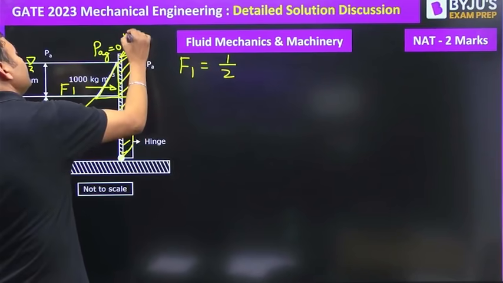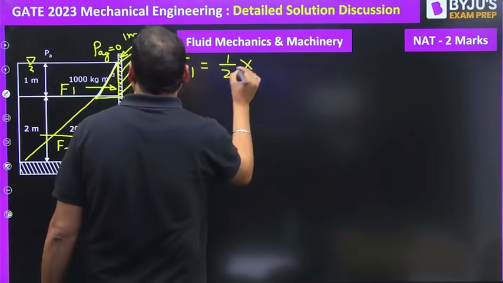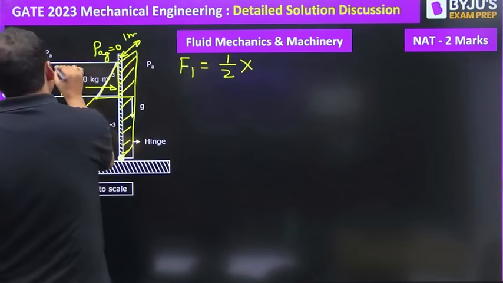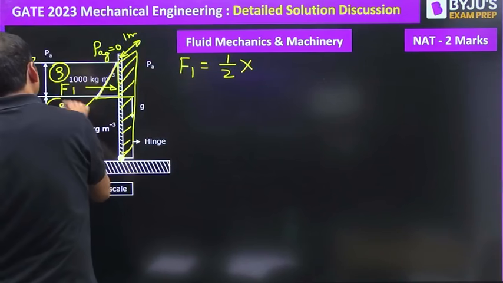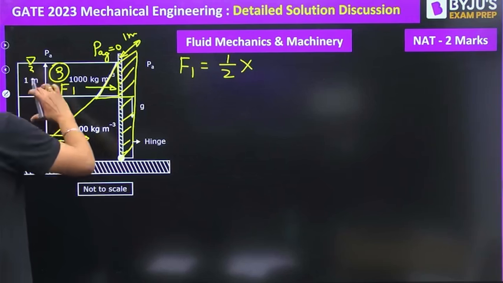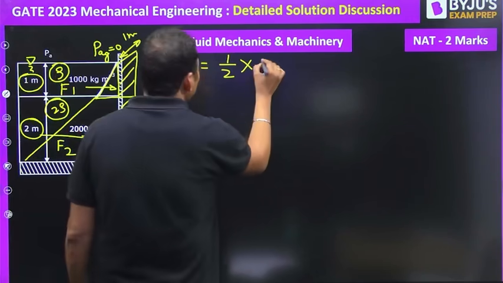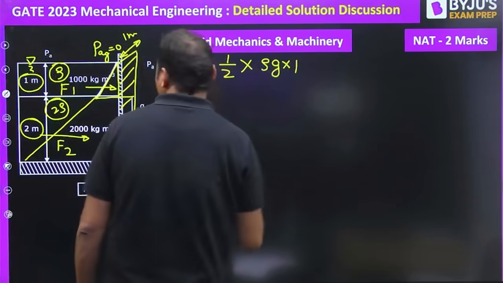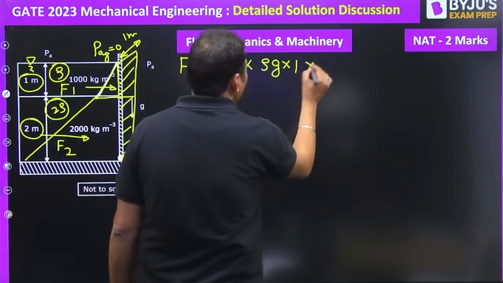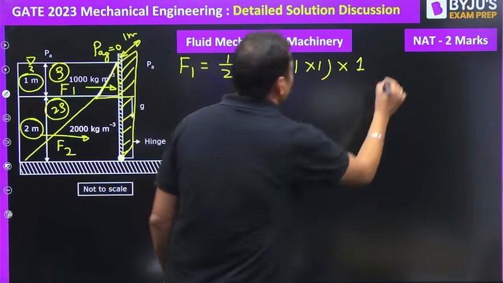Width is 1 meter into the plane of the board. So F1 is equal to half into base. Let me call the density of the lower fluid 2 rho to keep our analysis simple. The height of the lower fluid is 2 meter, and the height of the upper fluid is 1 meter. Half into rho into g into 1, that is base. Height is equal to 1 and width is again 1. That is in Newton.